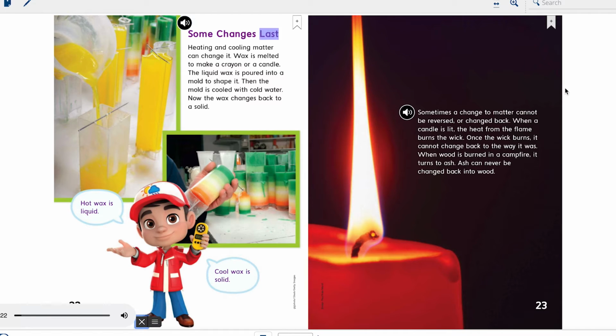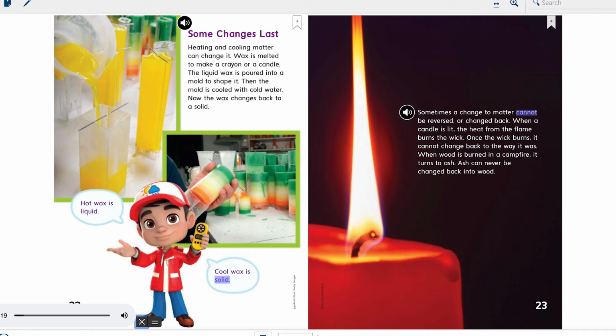Some changes last. Heating and cooling matter can change it. Wax is melted to make a crayon or a candle. The liquid wax is poured into a mold to shape it. Then the mold is cooled with cold water. Now the wax changes back to a solid. Hot wax is liquid. Cool wax is solid.